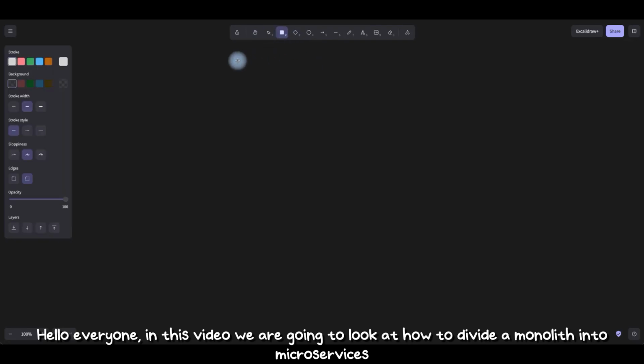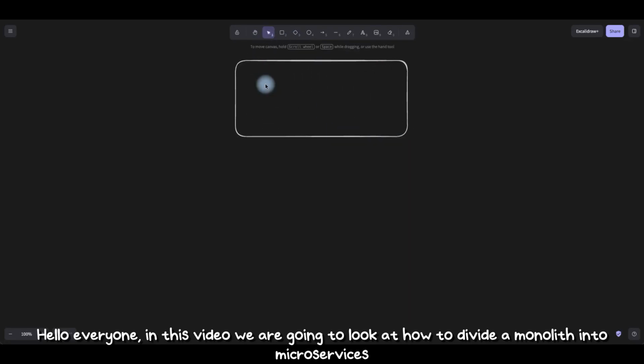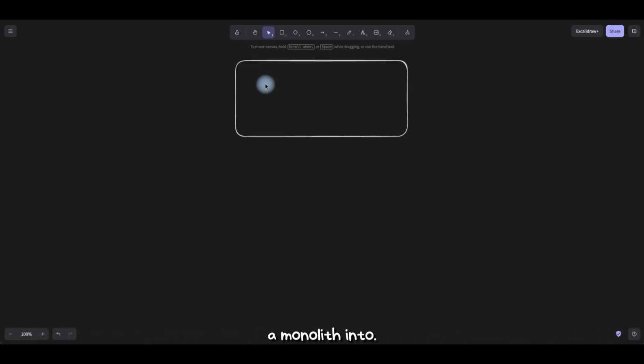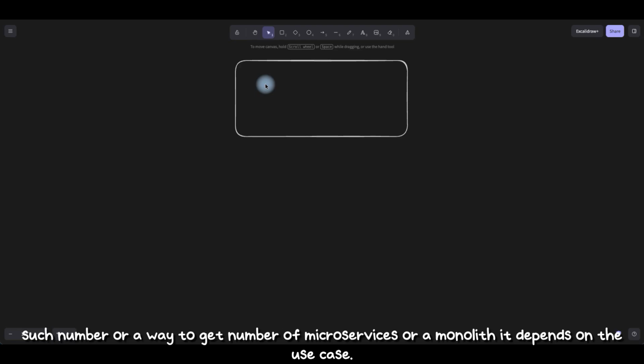Hello everyone. In this video, we are going to look at how to divide a monolith into microservices, and into how many microservices. Like, what is the number of microservices we should divide a monolith into? It is a tricky situation because there is no such number or a way to get the number of microservices for a monolith. It depends on the use case.